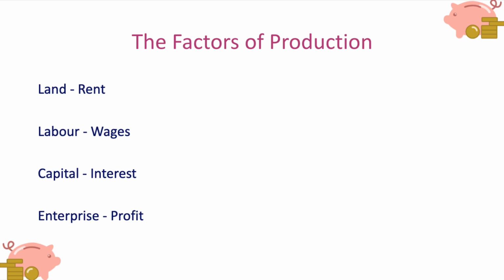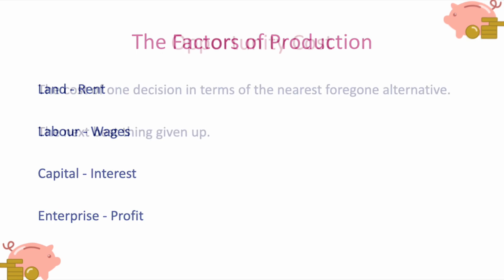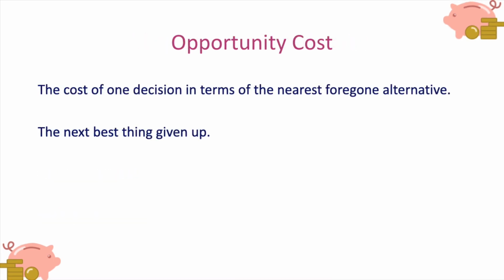And if I am the entrepreneur and come up with the ideas and I take the risks, then I will receive some profit. So land receives rent, labour receives wages, capital receives interest, and enterprise receives profit. The one that students struggle with a little bit is interest. So think about the firm having to borrow money to buy capital, and if it borrows money, it must pay interest.